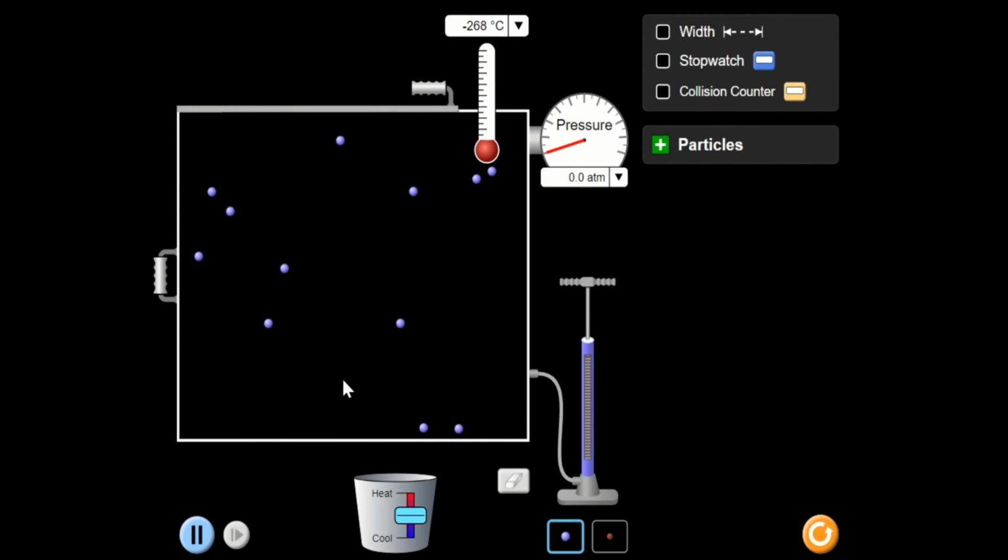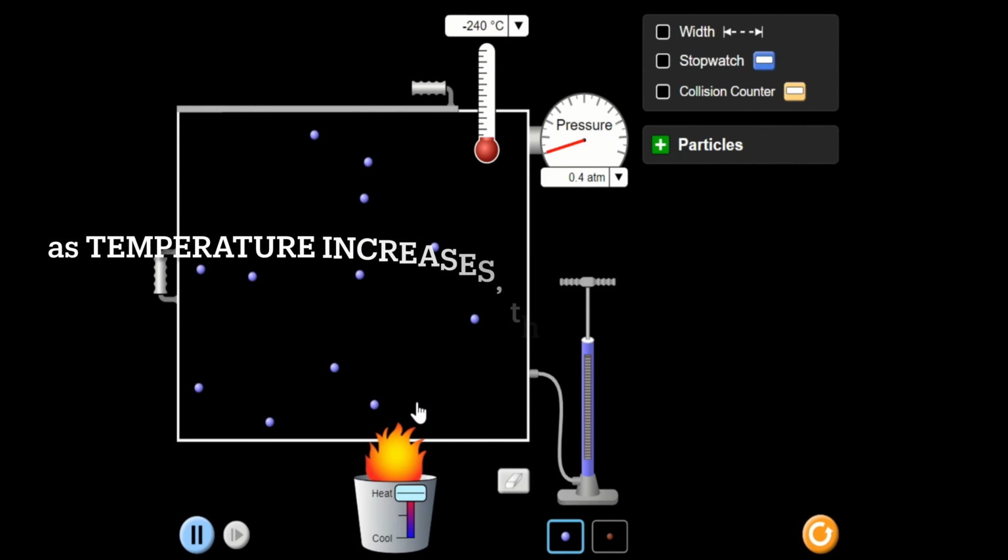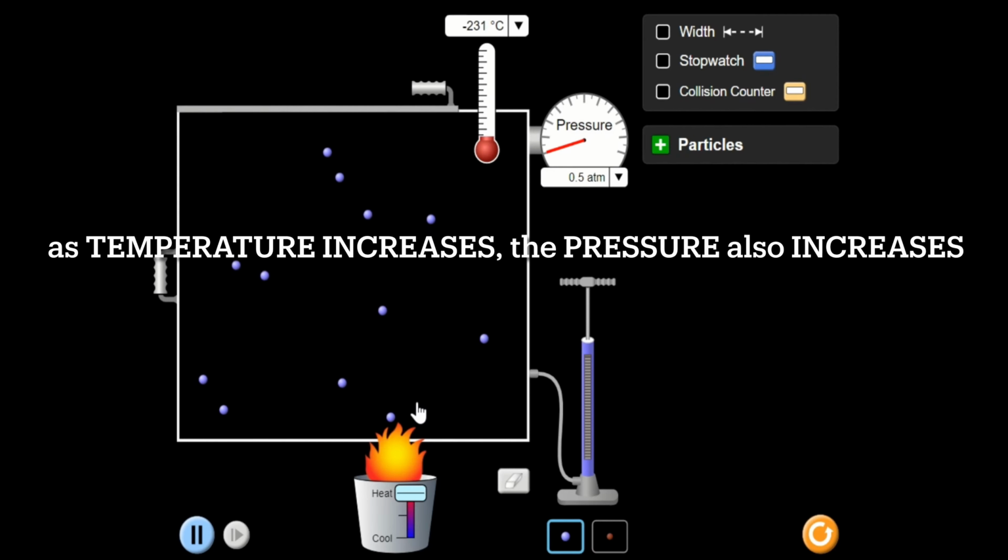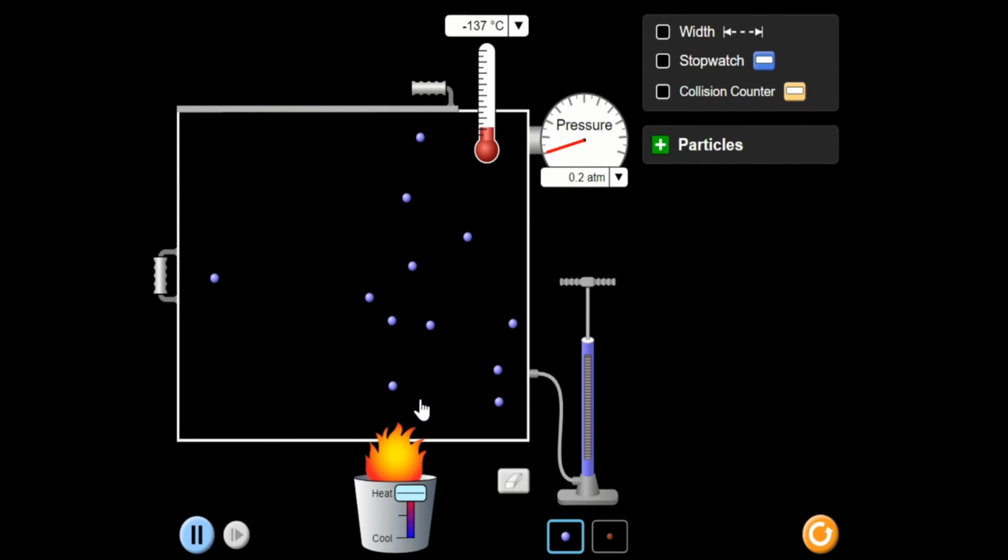So let me increase the temperature and watch what will happen sa pressure and sa movement ng gas molecules. So I'm now increasing the temperature. Okay. And as you can see, as temperature increases, pressure will also increase. So nag-i-increase din ang pressure. And of course, look at the movement of the gas molecules. Remember, as temperature increases, the average kinetic energy will also increase. Okay? So let me continue increasing the temperature.